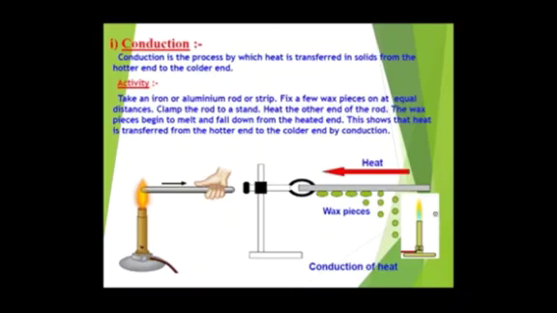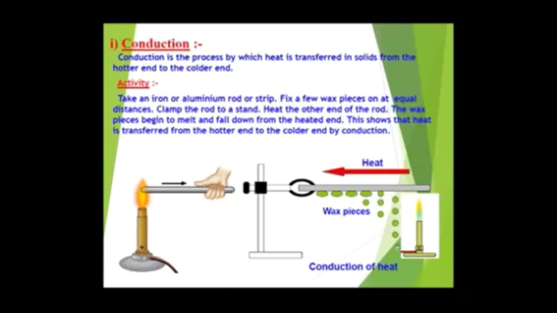Now what will happen? These wax pieces will start melting, and then they will fall down. They will first of all start falling down from the end which is near to the Bunsen burner. This shows that the heat is transferred from the hotter end to the colder end.